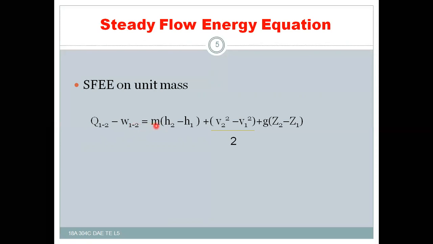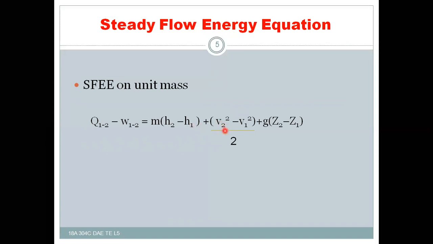Next, m is the mass of the substance, and h2 is the specific enthalpy at the exit of the system, whereas h1 is the specific enthalpy at the entry of the system.